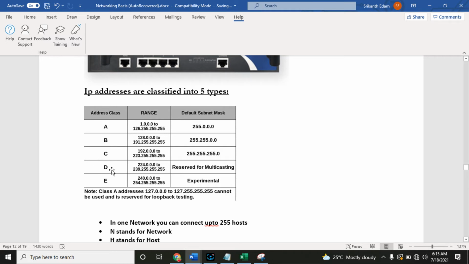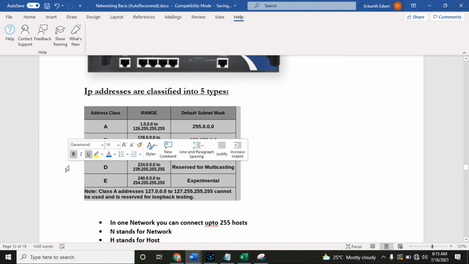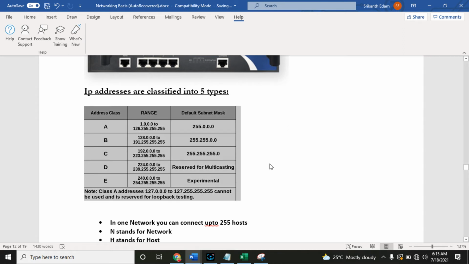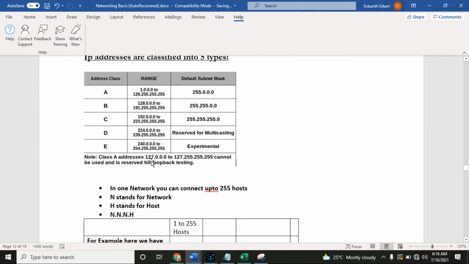Here we have the subnet mask. Class D IP address, we use it for multicasting. And we have class E IP address, which starts from 240 to 254. We do not use class D and class E in a network. And if you observe, class A range ends with 126 and class B range starts from 128. 127 is used for the loopback address, that is called loopback address.